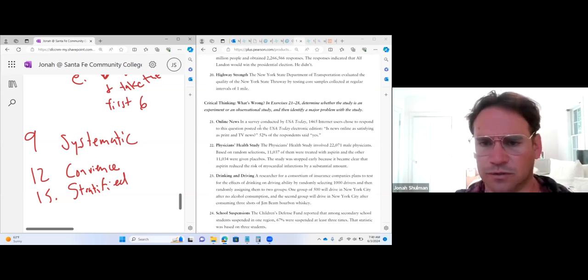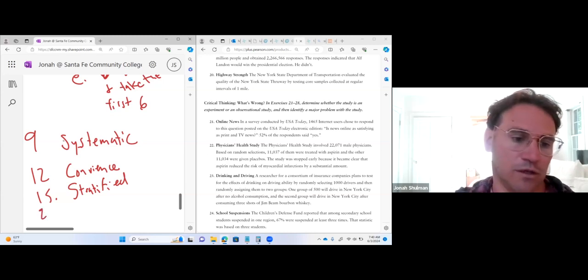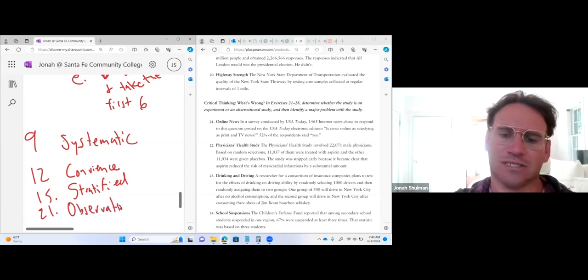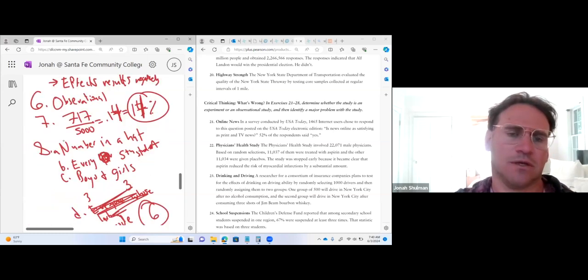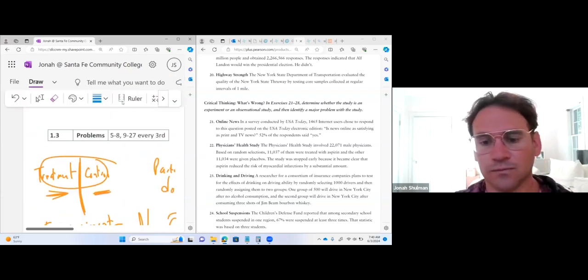Internet users chose response to this question: is this news online satisfies print. Okay, so we're not controlling for anything for 21. Since we're not controlling for stuff, it is observational. And just keep that in mind. All right, well, that's a big chunk of these. I'm sure you'll be able to knock out the four I didn't do.